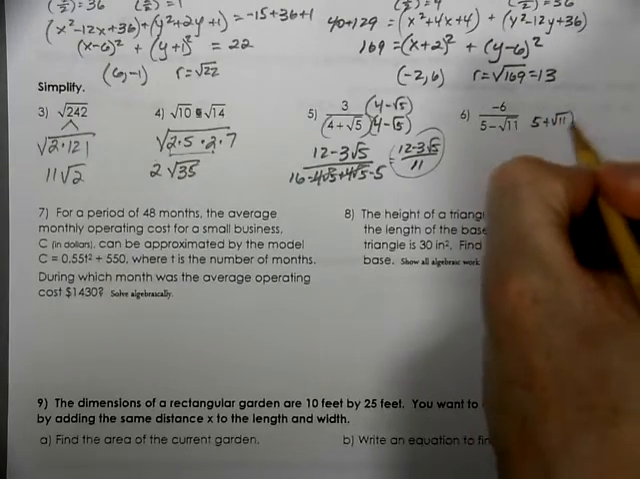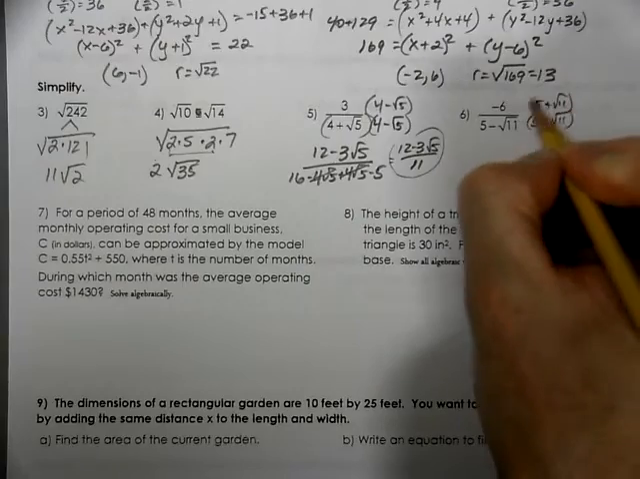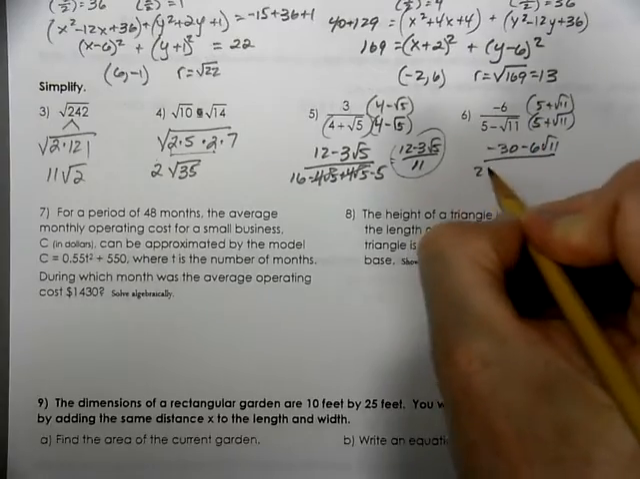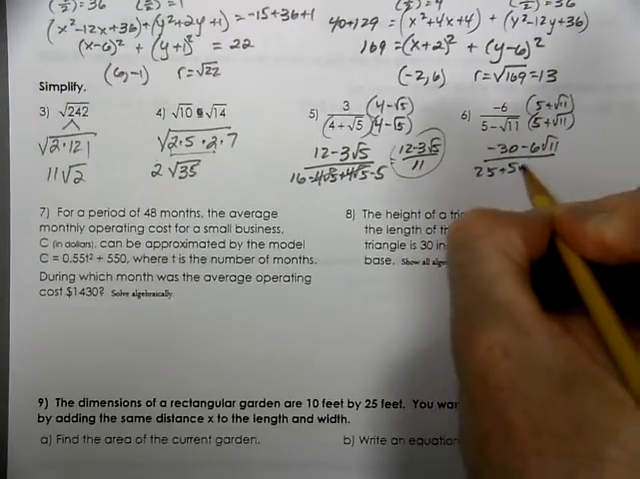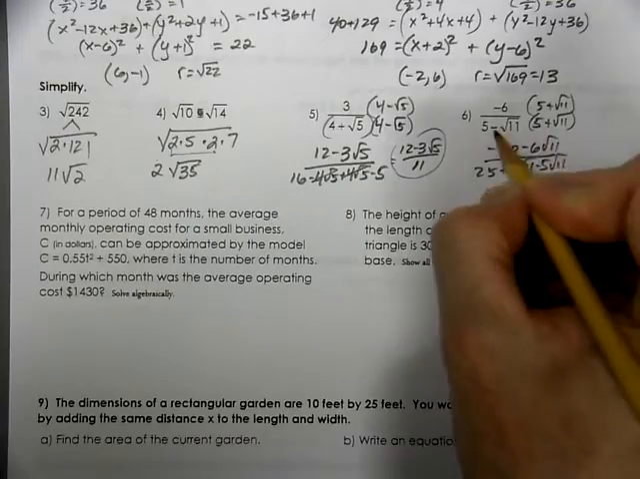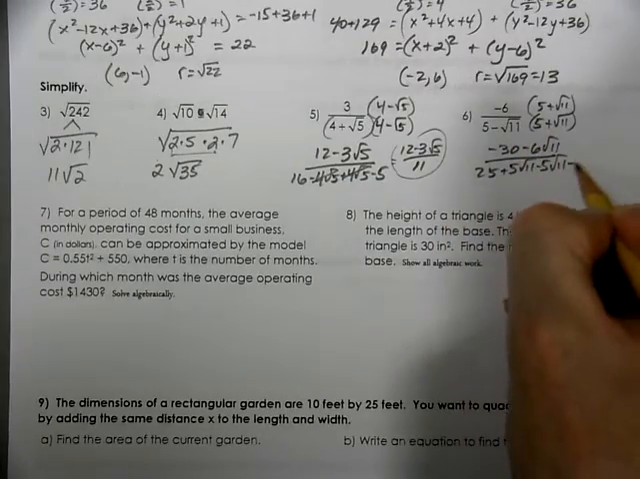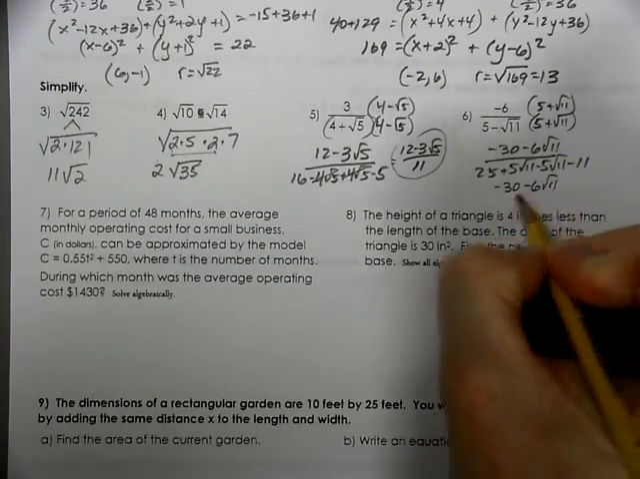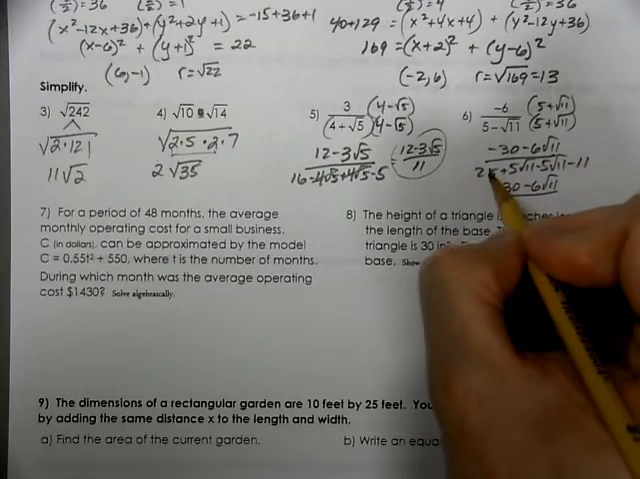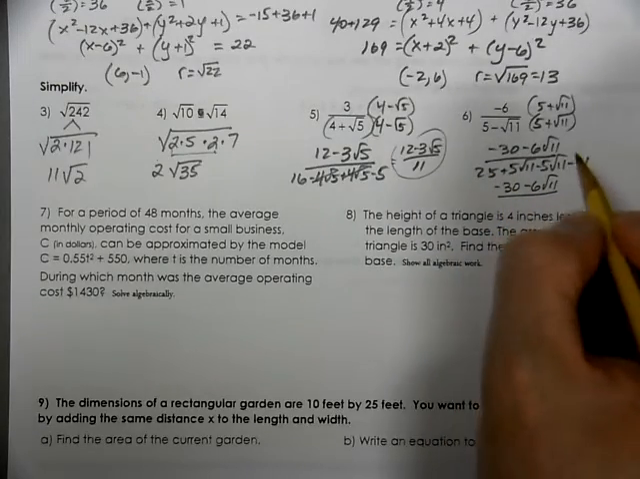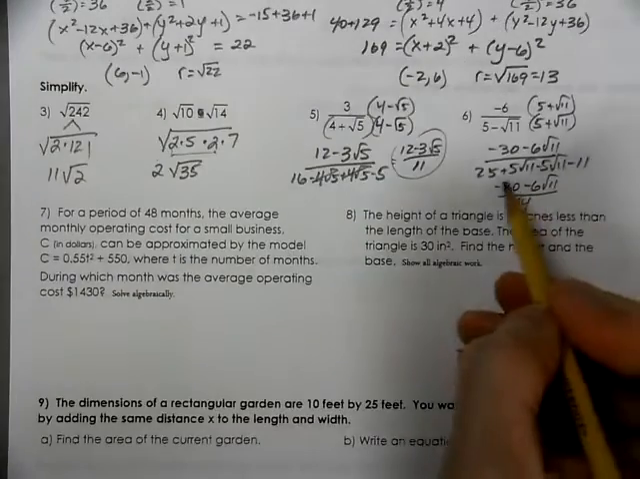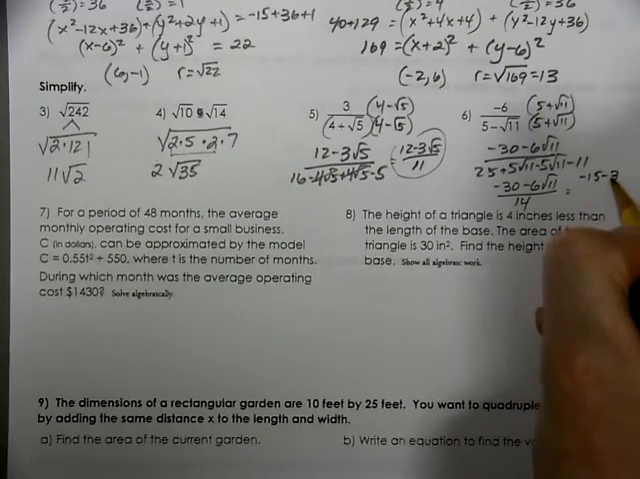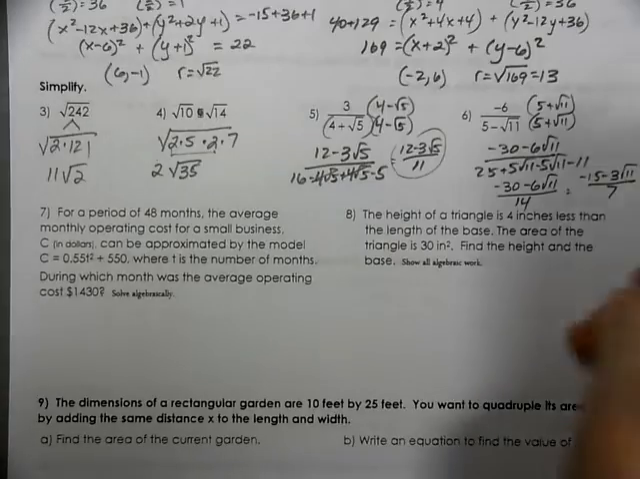Our conjugate, we get negative 30 minus 6 square root of 11, 25, plus 5 square root of 11 minus 5 square root of 11, minus 11. That gives us negative 30 minus 6 root 11. 10 less would be 15. 11 less is 14. And we notice that there's a 2 in all of these. So our final answer is going to be negative 15 minus 3 root 11 over 7.